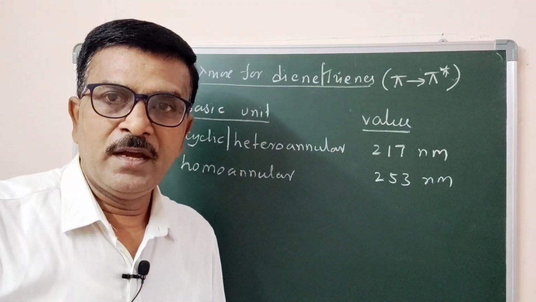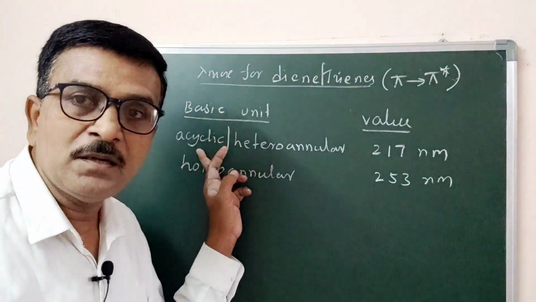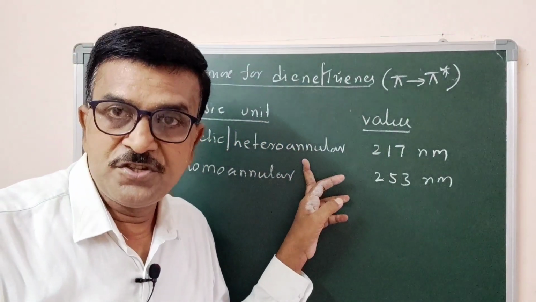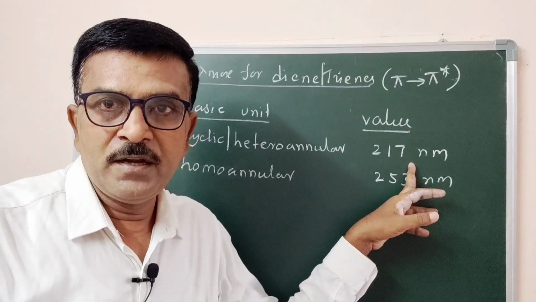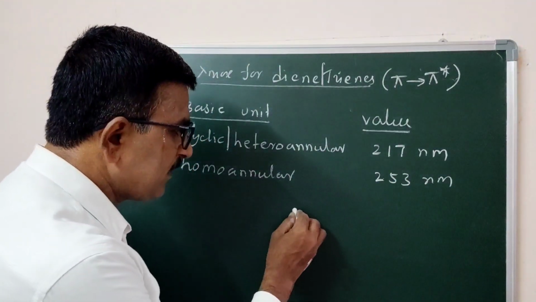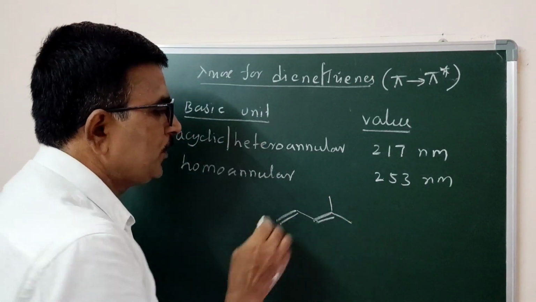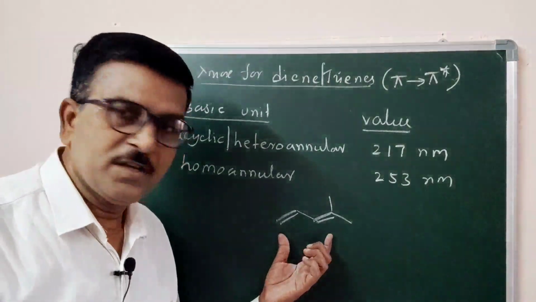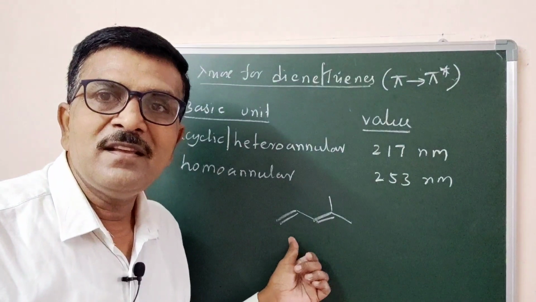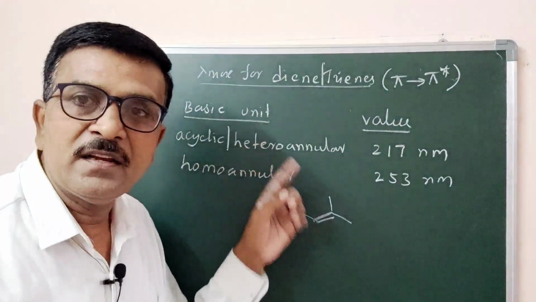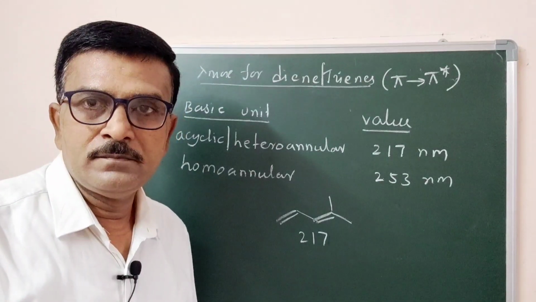Whatever molecule we have chosen for calculation, if it belongs to an acyclic system or heteroannular system, its basic value will be 217 nanometer. For example, this is the conjugated system we have chosen for calculation. What is it? It is acyclic. Then we have to fix 217 nanometer as basic.